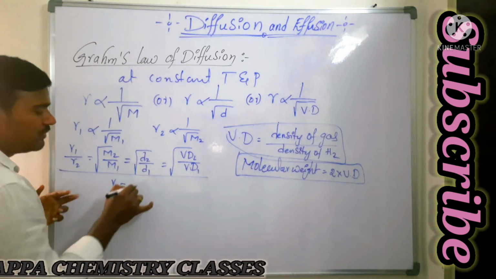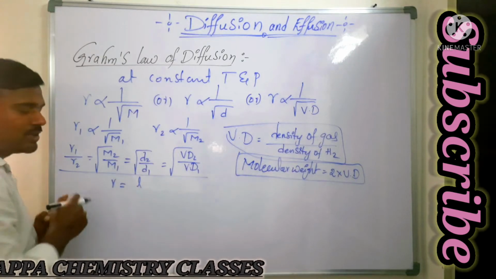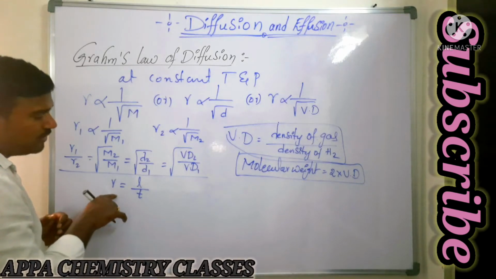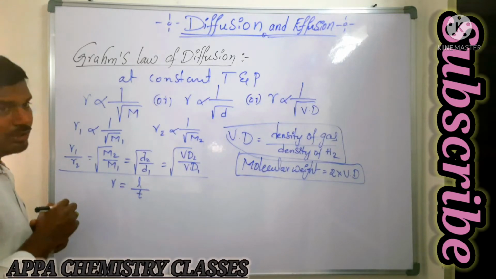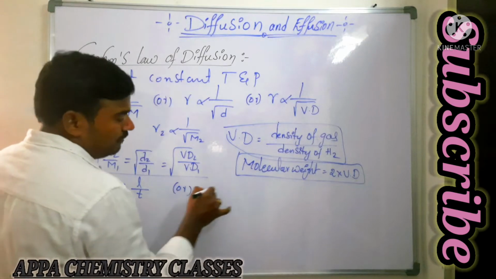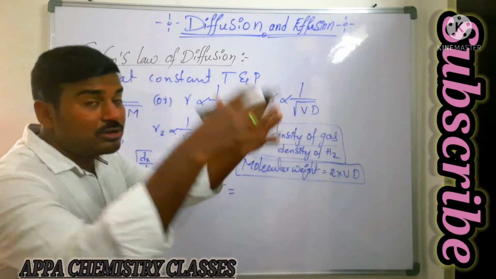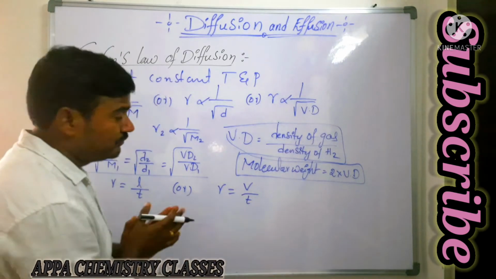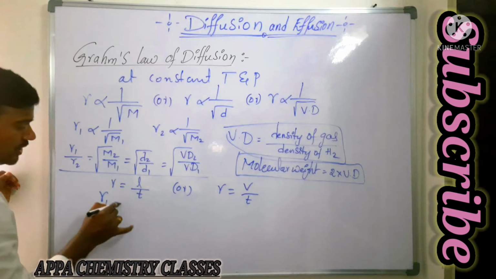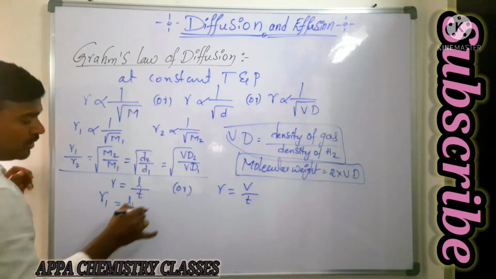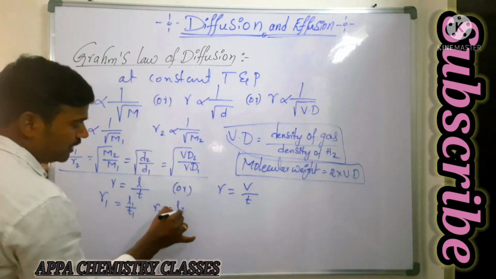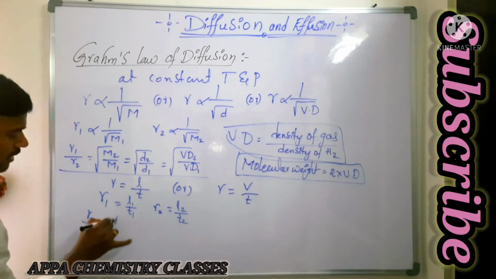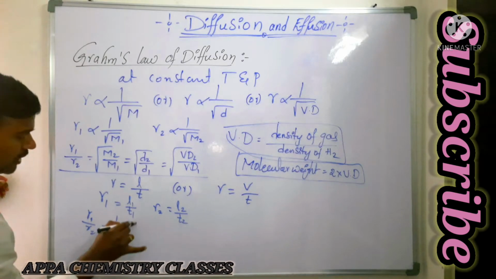Say for example, the gas travels some distance L and takes some time T. So the rate of diffusion of the gas is R equal to L by T. The rate of the first gas will be L1 by T1, and for the second gas L2 by T2. So R1 by R2 is equal to L1 by L2 into T2 by T1.